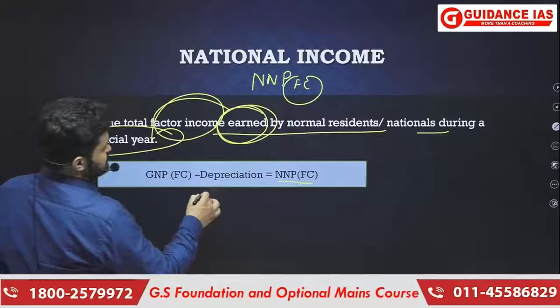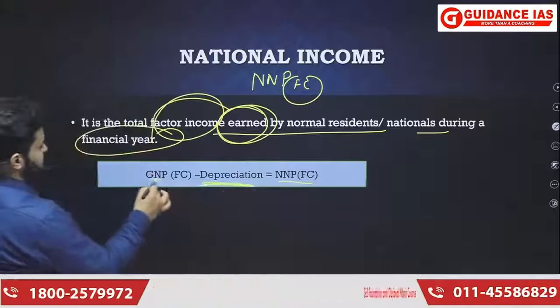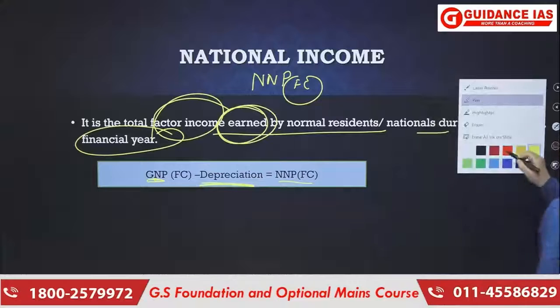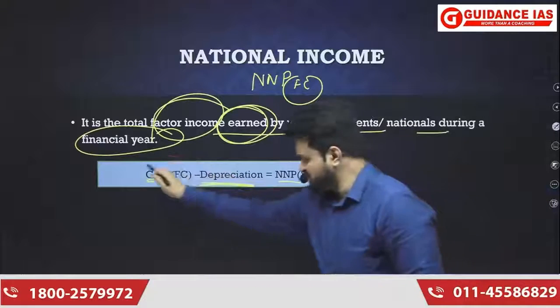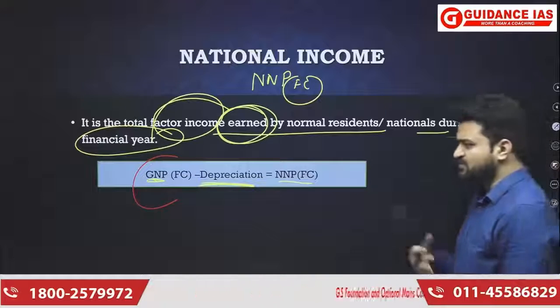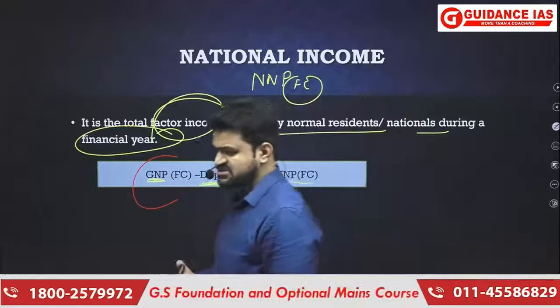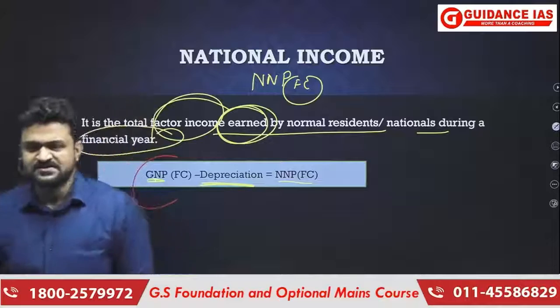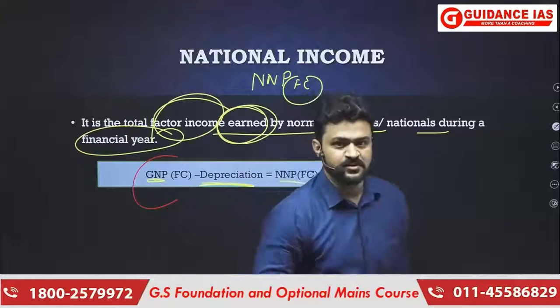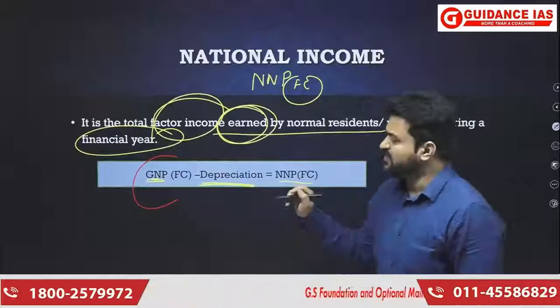We actually subtract depreciation from gross. And that is also something that I need to highlight. The reason is that in any production process there will be certain depreciation, but national income is not going to be, or income is not going to be affected by depreciation. Income is not going to be affected by depreciation.